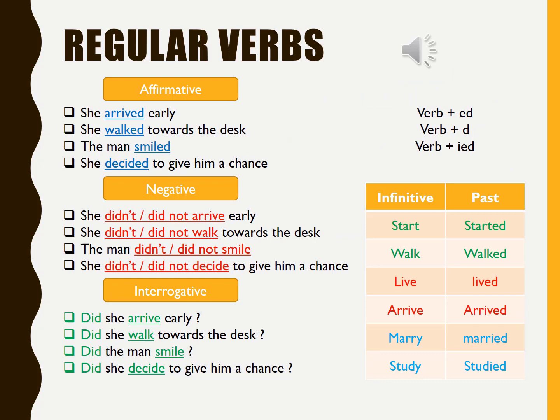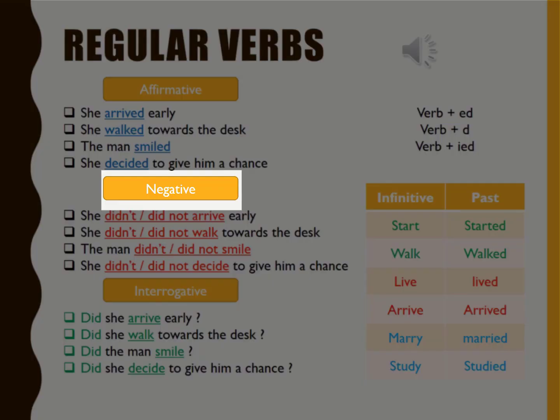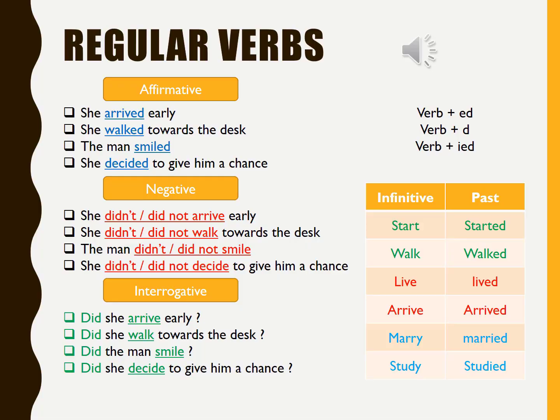Okay, now we're going to take a look at the 3 types of sentences. The first one is affirmative, the second one is negative, and the third one is interrogative. In the affirmative, we have 4 sentences, which are: she arrived early, she walked towards the desk, the man smiled, and she decided to give him a chance.